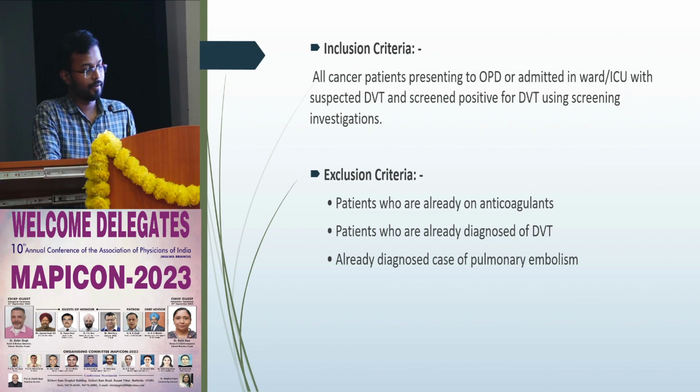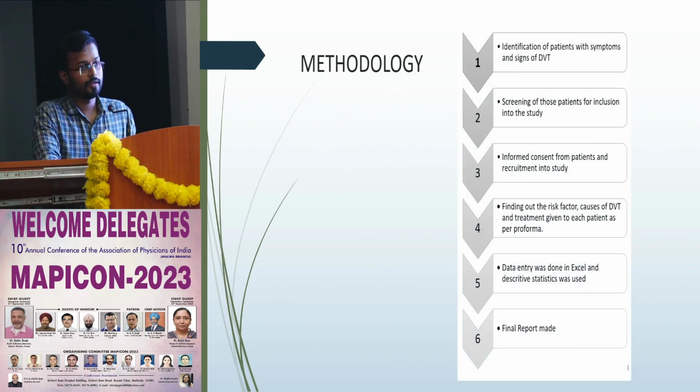Exclusion criteria are patients who are already on anticoagulants, patients who are already diagnosed with DVT, and those already diagnosed as a case of pulmonary embolism. Methodology is identification of patients with symptoms and signs of DVT, screening of those patients for inclusion in the study, informed consent from patients and recruitment in the study, finding out the risk factors, causes of DVT, and treatment given to each patient as per proforma.